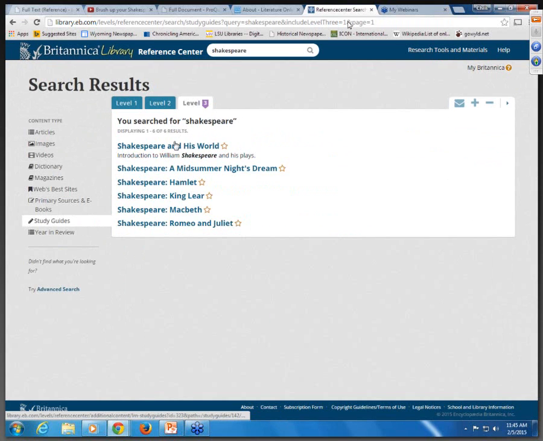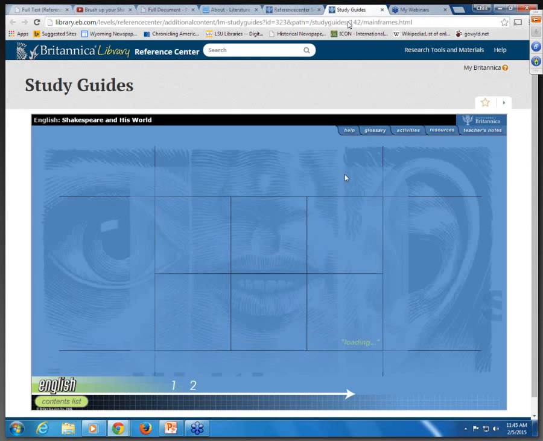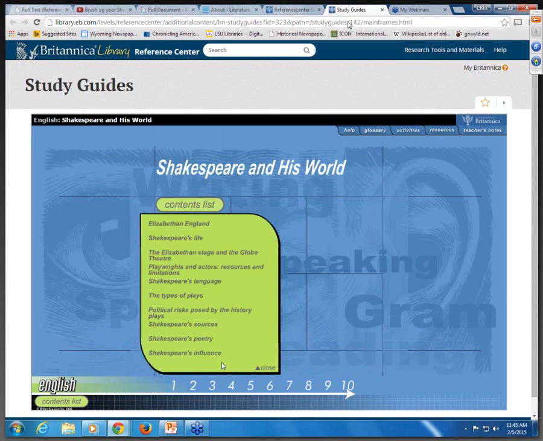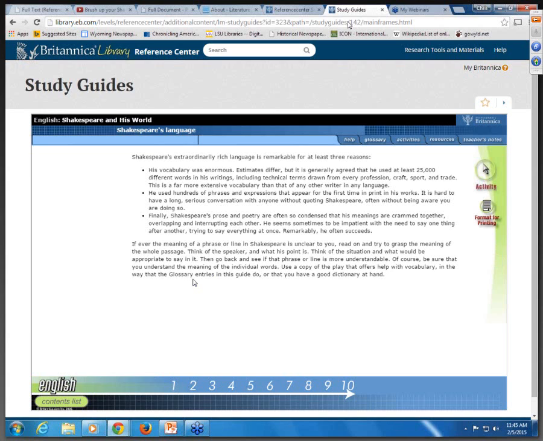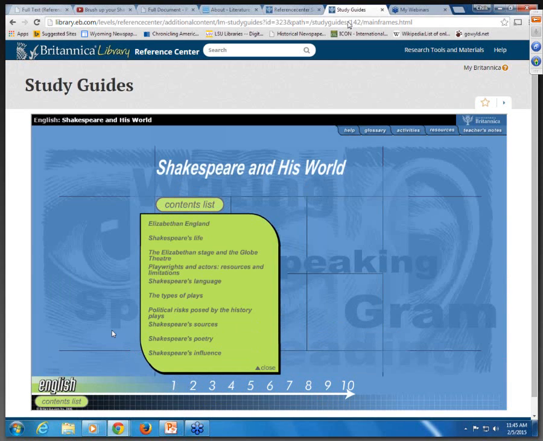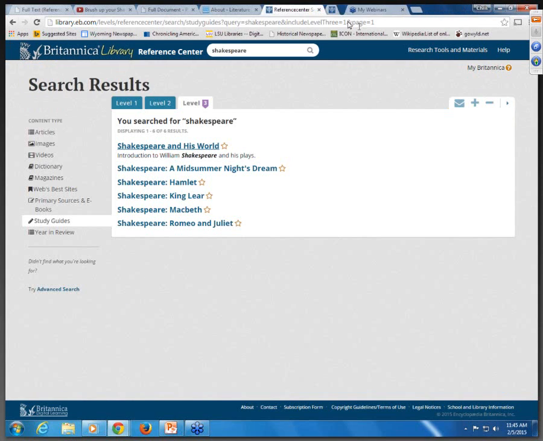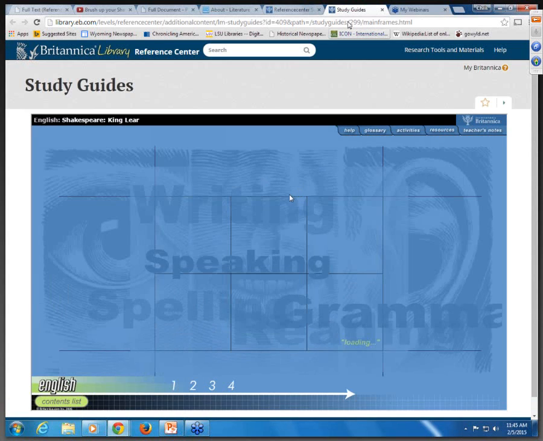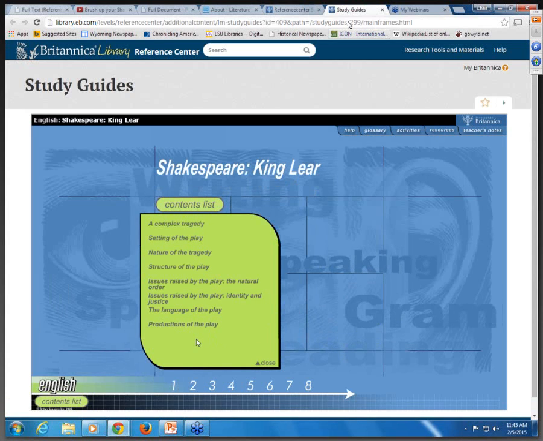There's Study Guide to Shakespeare and His World, which brings up my table of contents. So I can go into Shakespeare's language, for example. There's activities, a glossary, and other resources. And I can move across here using the numbers, or the content list is there at the bottom left. There are also a few of the plays in study guide form. For example, here's King Lear, and again, there's my table of contents talking about King Lear, the language of the play, the productions, the structure.